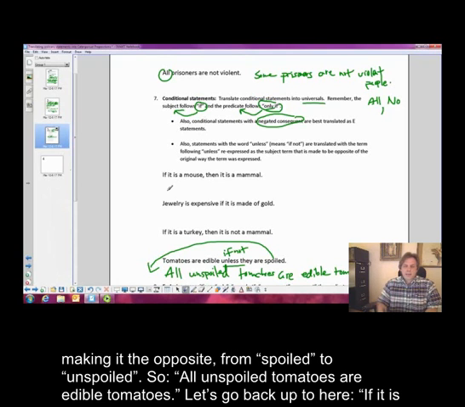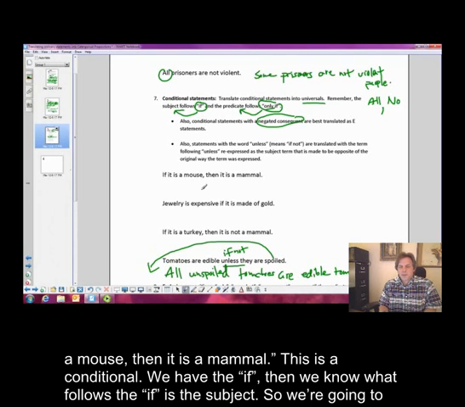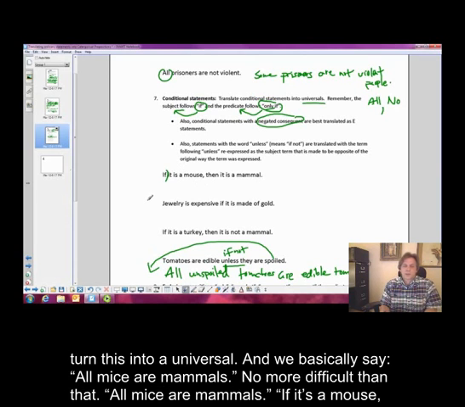Okay, let's go back up to here. If it is a mouse, then it is a mammal. Okay, this is a conditional. We have the if, and we know what follows the if is the subject, right? So we're going to turn this into a universal, and we basically say all mice are mammals.